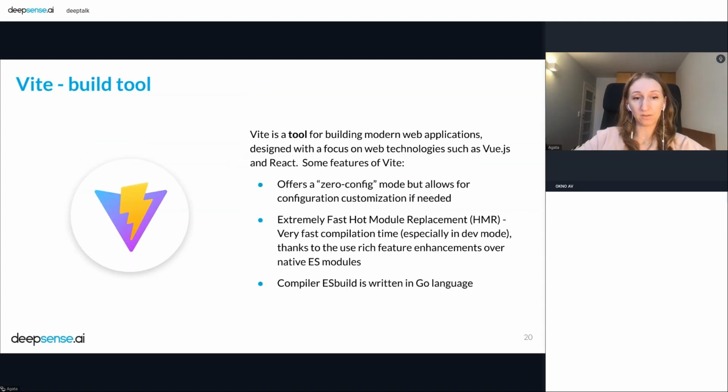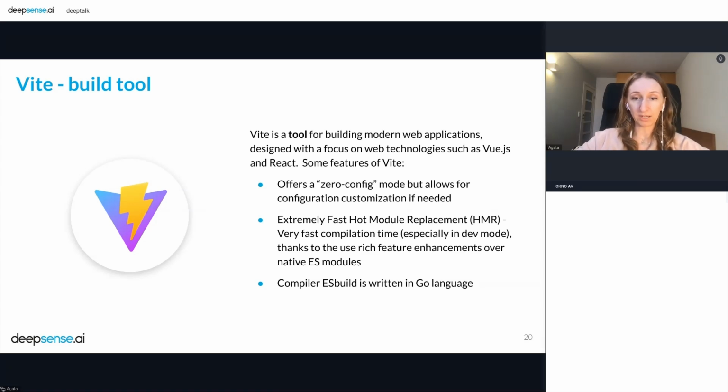Okay, so Vite first. Vite means quick in French, and this is a build tool for modern web applications, originally designed for Vue.js, but right now we can use it with React and with other frameworks or libraries. And it offers us a zero config mode, but of course we can do some more advanced things with configuration if we need it.